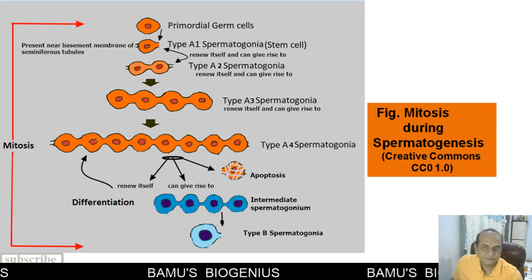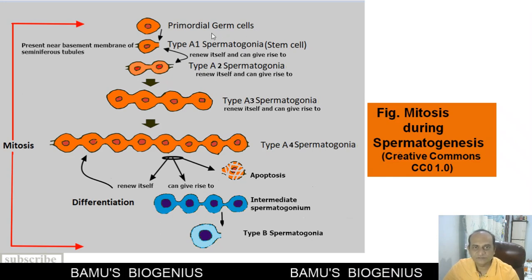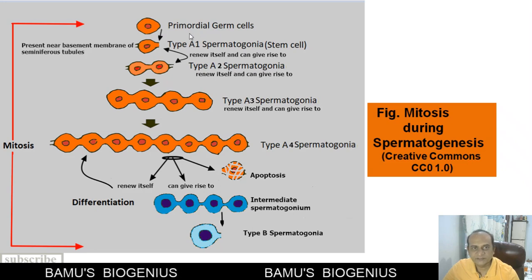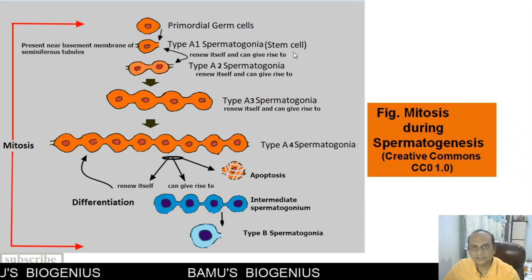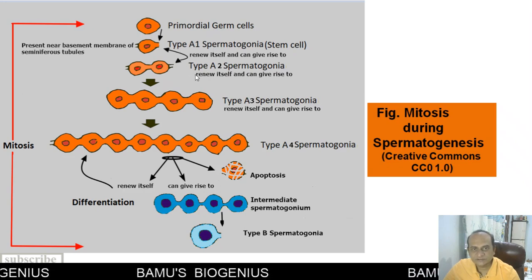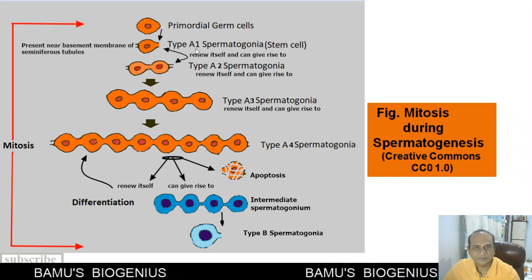You can see here the mitosis during spermatogenesis. These primordial germ cells which are present near the basement membrane give rise to the type A1 spermatogonia, or we can say the stem cells. Now these same stem cells divide by mitosis to produce type A2 spermatogonia. These type A2 spermatogonia can renew themselves and can give rise to type A1 and type A2 spermatogonia.